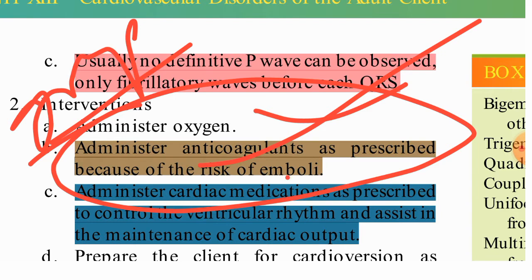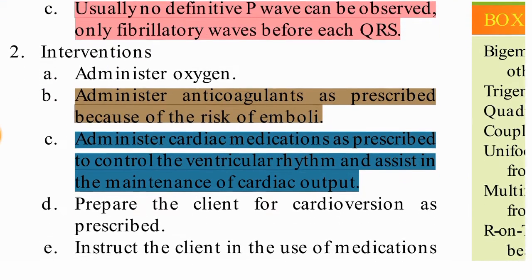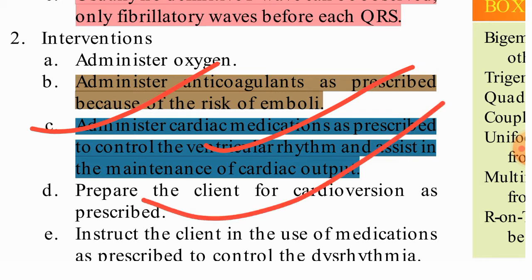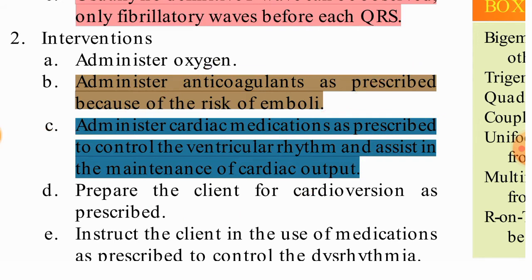If thrombus formation occurs, then there is a risk of emboli, whether pulmonary emboli or cerebral emboli. So administer cardiac medication as prescribed to control the ventricular rhythm. So we need to administer cardiac medication to control the ventricular rhythm and assist in the maintenance of cardiac output.